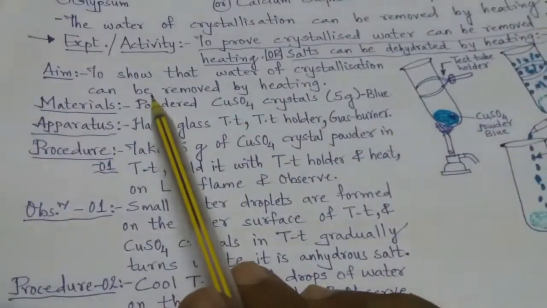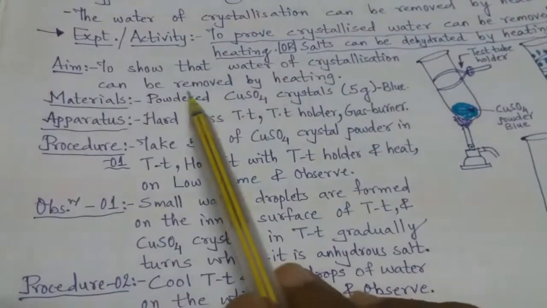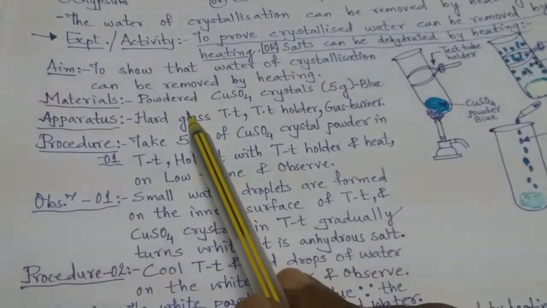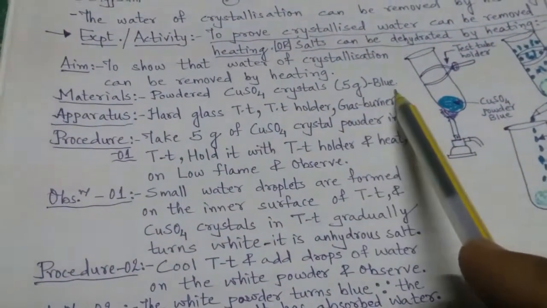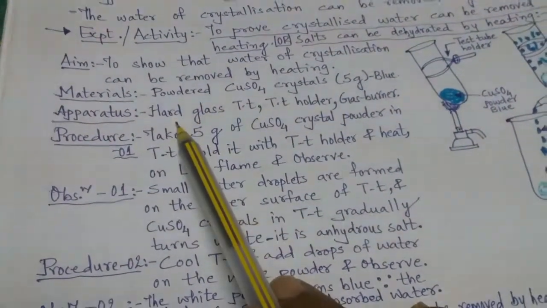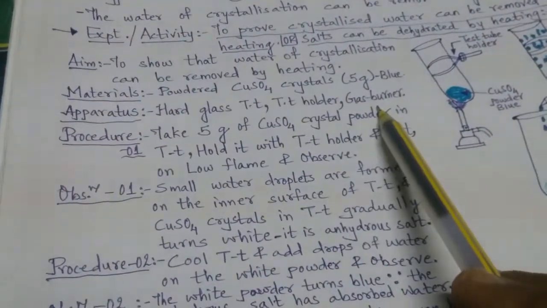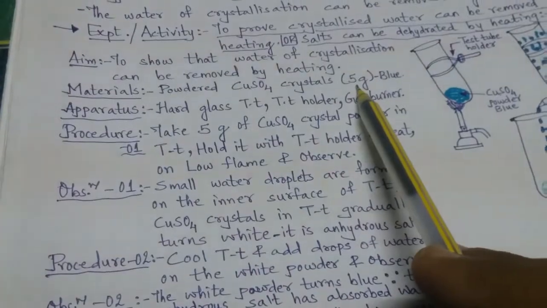The aim is to show that water of crystallization can be removed by heating. The materials we need are 5 grams of powdered CuSO4 crystals, blue in color. The apparatus we need are a hard glass test tube, a holder, a gas burner, a dropper, and some water, I forgot.